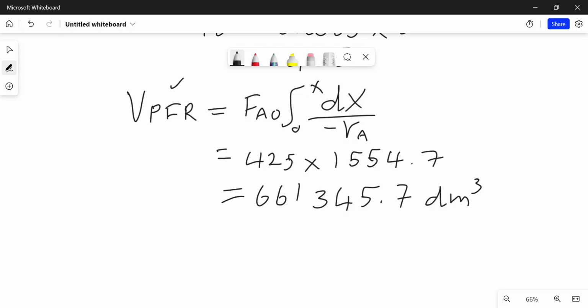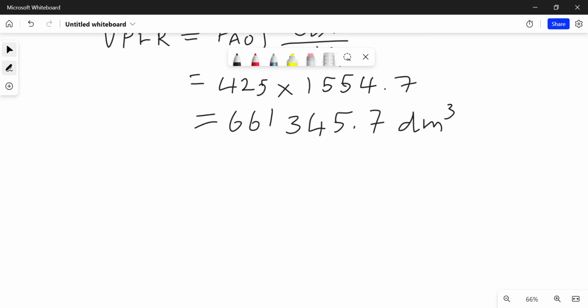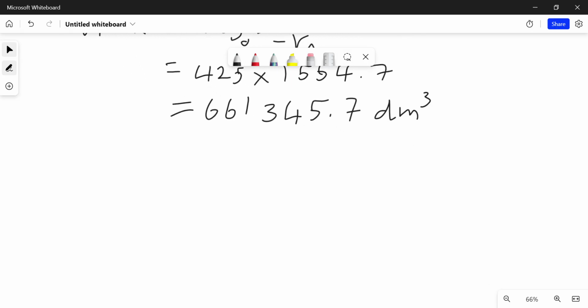Once we figure that one out, we are now required to find the volume of the CSTR. It's not going to be difficult, it's straight to the point. So what is it that we do?